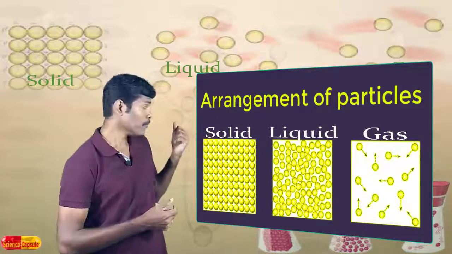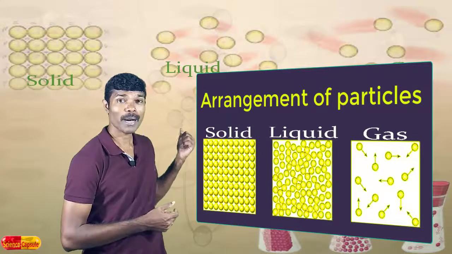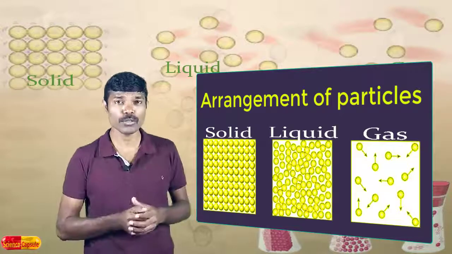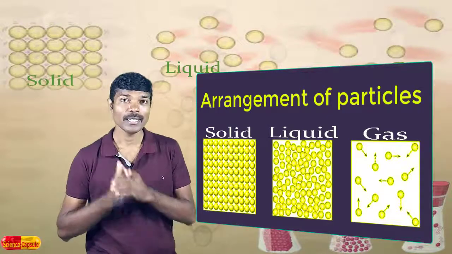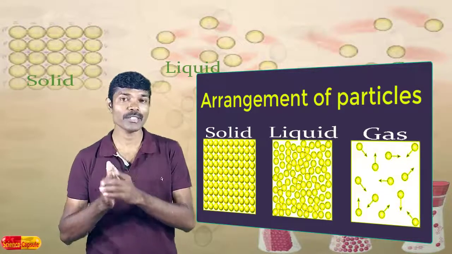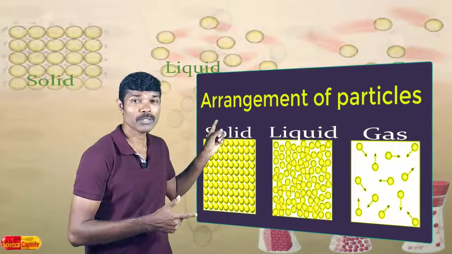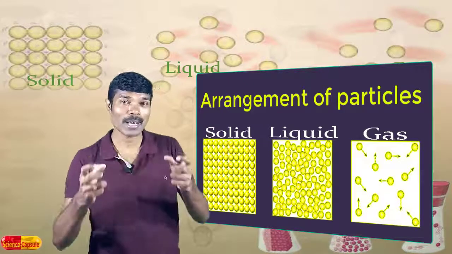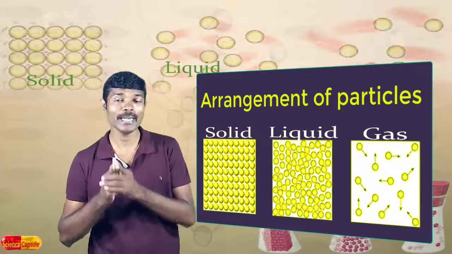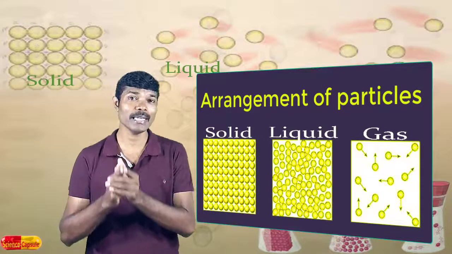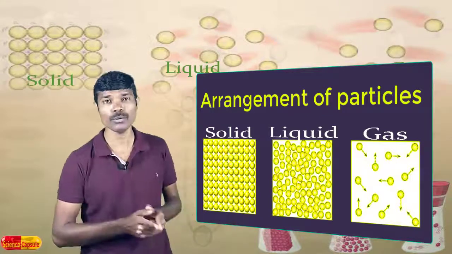In the first picture, in case of solid, you see the particles are very tightly held to one another, which shows that the intermolecular force of attraction is more. In the second picture, you see the particles are a little far away from each other, which shows that the intermolecular force of attraction is a little less as compared to solid.